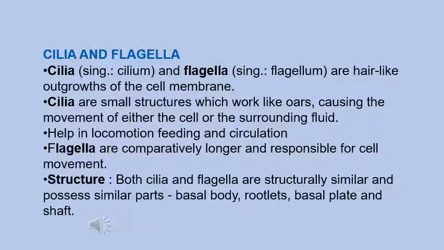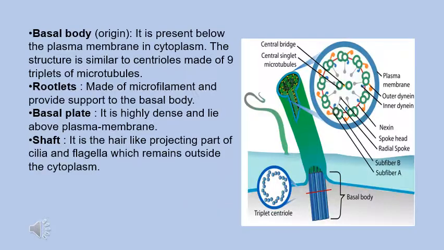Both the structures, cilia and flagella, are similar because they have similar parts like basal body, rootlets, basal plate and shaft. The basal body has its origin below the plasma membrane in the cytoplasm, from where cilia and flagella arise. The structure is similar to centrioles, made up of 9 triplets of microtubules. The second part is rootlets, made up of microfilament, which provides support to the basal body.